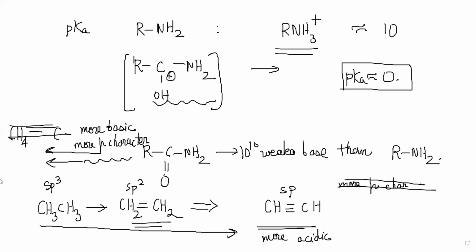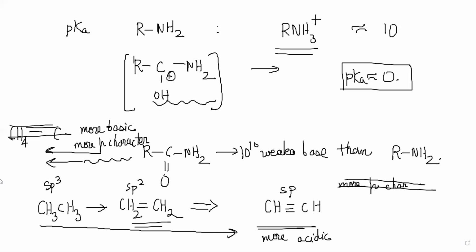So what about the first one? If it loses an H plus, it becomes the carbanion. There is delocalization there also, but there is only one electronegative atom, the oxygen. In the amide there is an O and an N, and in the acid there is O and O. That is the difference.